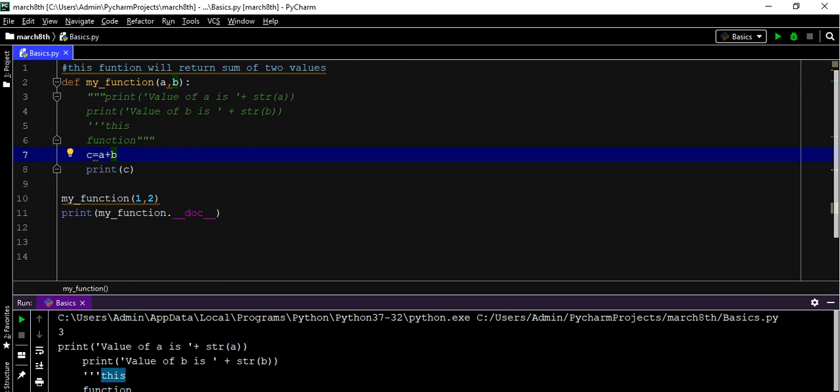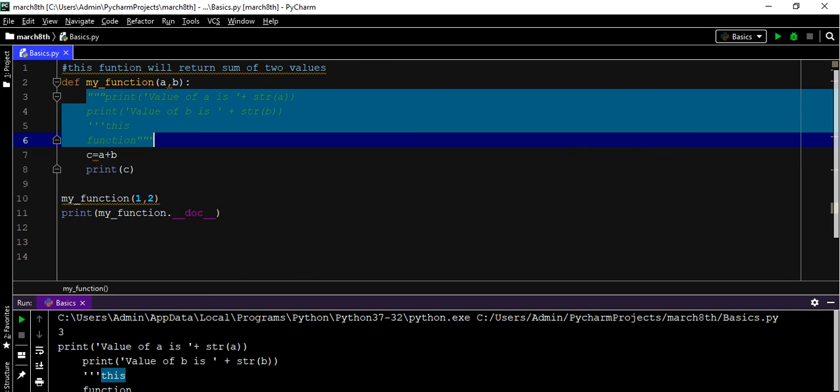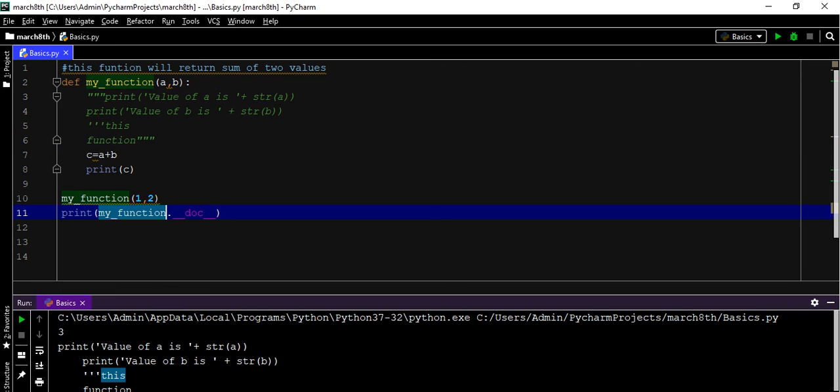This is all about comments. If you want to comment a single line in Python, we can use the hash. If you want to give some details about a function or class, we can use triple single quotes or triple double quotes, and it will behave as a document string. To access the document string, we can use the help function or the built-in __doc__ attribute, and see what the function or class is doing. This is all about comments in Python.